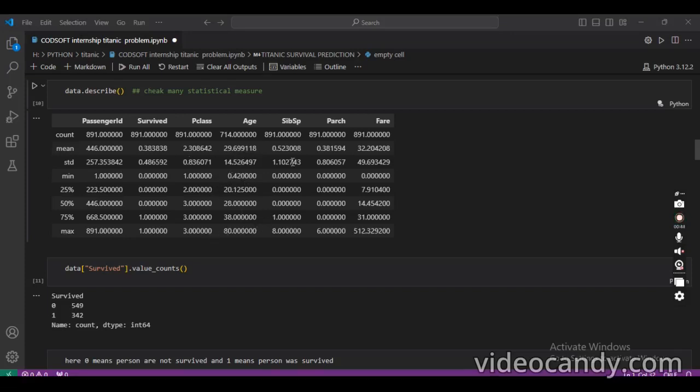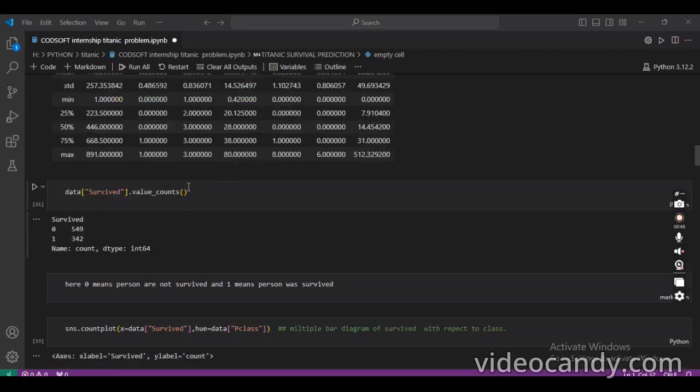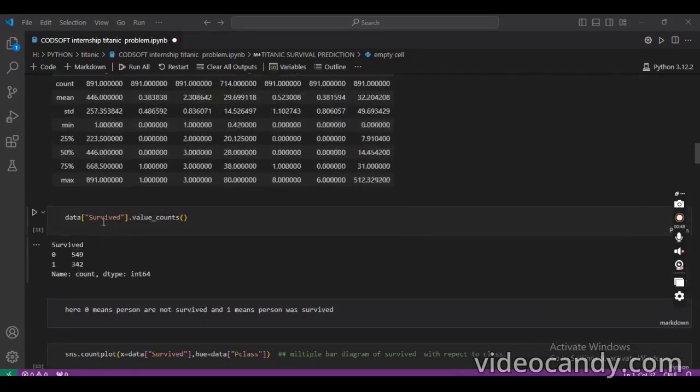Then we calculate the survival counts with value_counts: 0 means not survived, with 549 people, and 1 means survived, with 342 people.